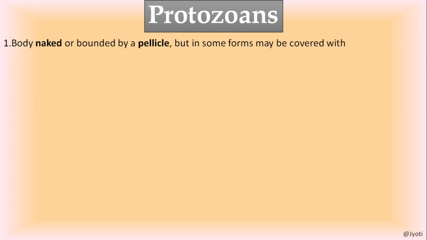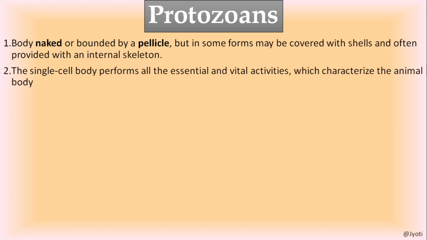Now the next group is protozoans. So what is the common feature of these protozoans? Body is naked or bounded by a pellicle. So they don't have cell wall. Instead of cell wall, some of them have an outer protein-rich covering that is called pellicle. But some of them may not have this pellicle covering.